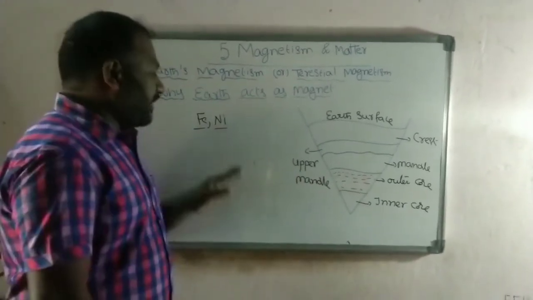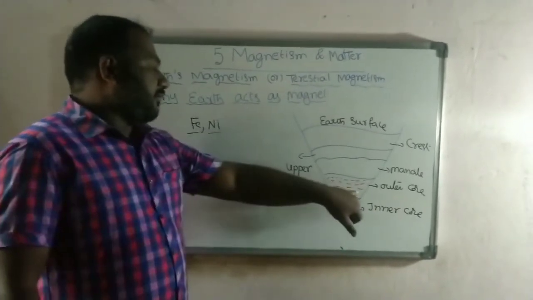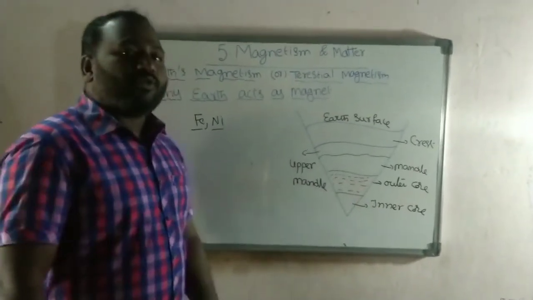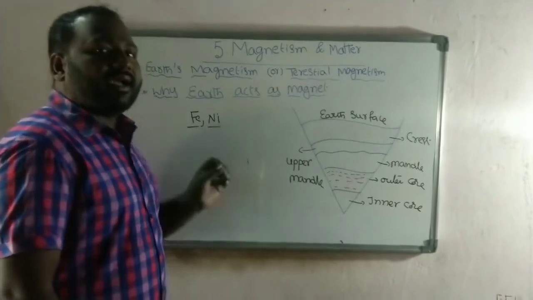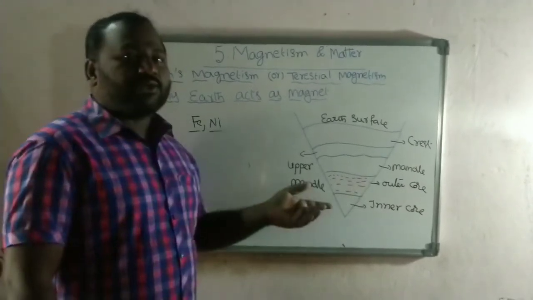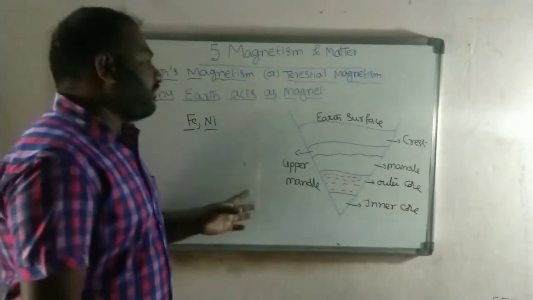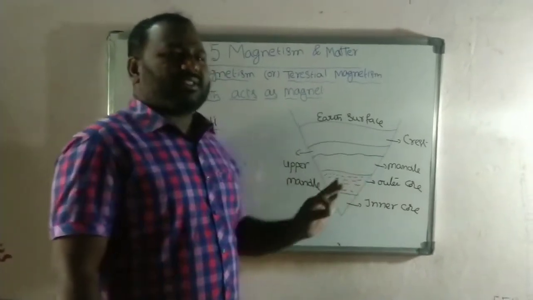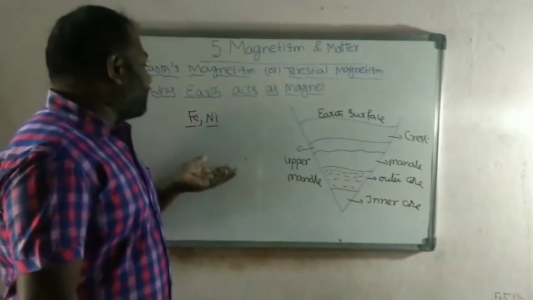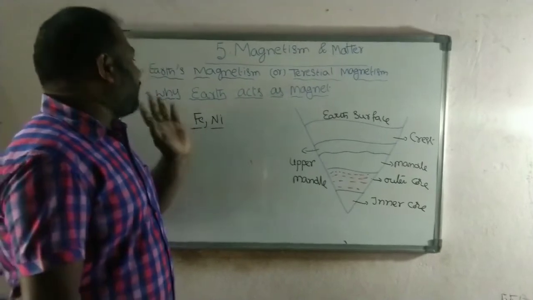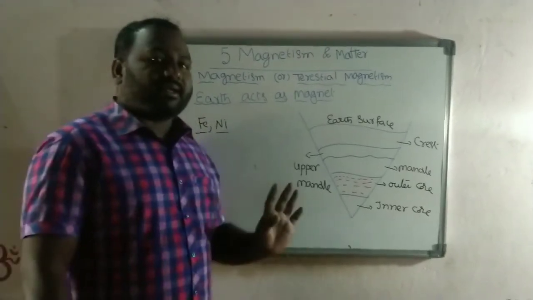Whenever this fluid is moving, due to the movement of this fluid, a current can be produced. Due to that current, a magnetic field can be produced. So this is one of the considerations for why Earth can act as a magnet.